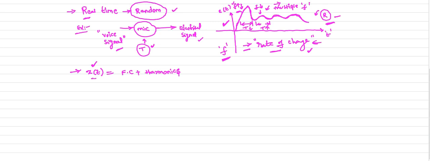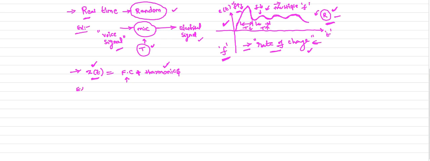You can clearly observe here that whenever a signal consists of multiple frequencies, and signals which are random in nature consist of multiple frequencies, we can express those signals in terms of the fundamental component plus harmonics.